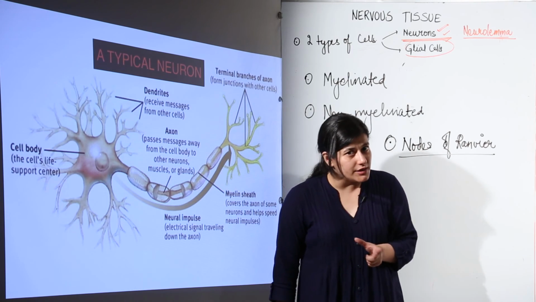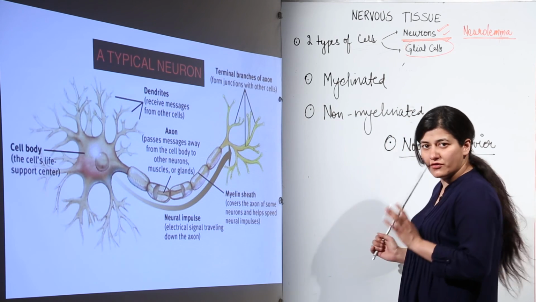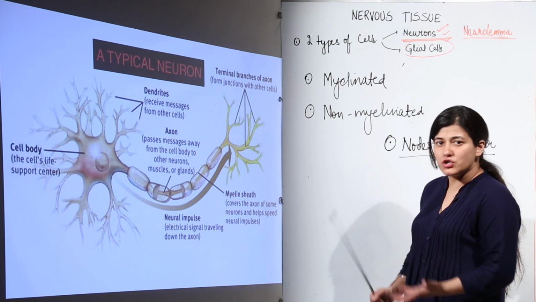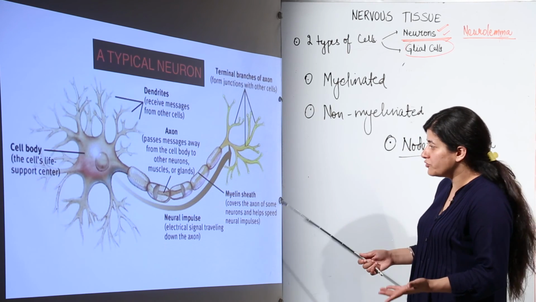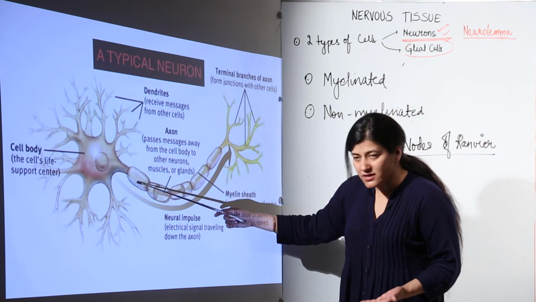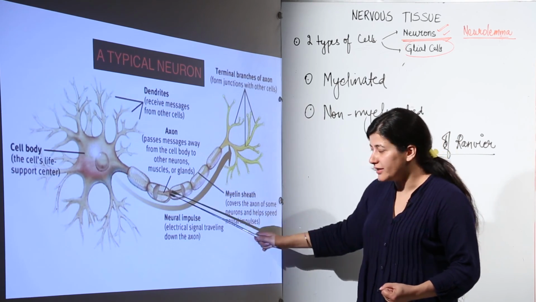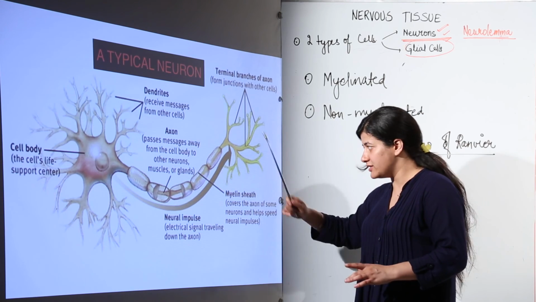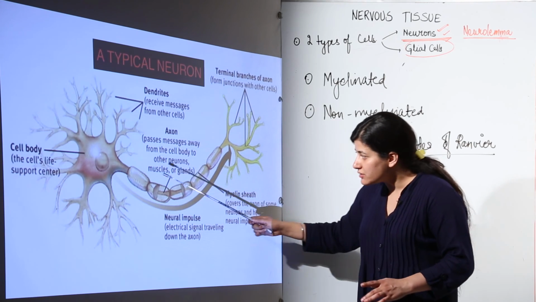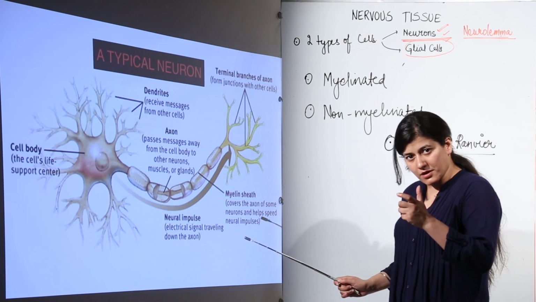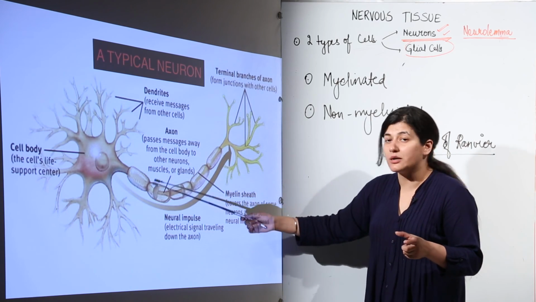In case of myelinated neurons, you will have nodes of Ranvier present. If it is not there, there are no nodes present. And it is through this axolemma, the membrane surrounding the axoplasm, that the membrane potential changes and the signals are passed.